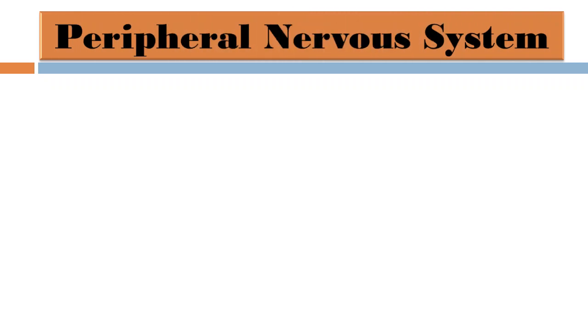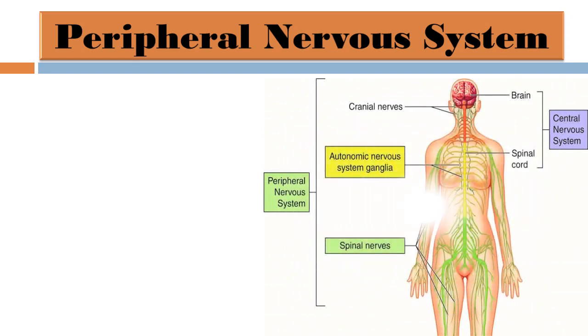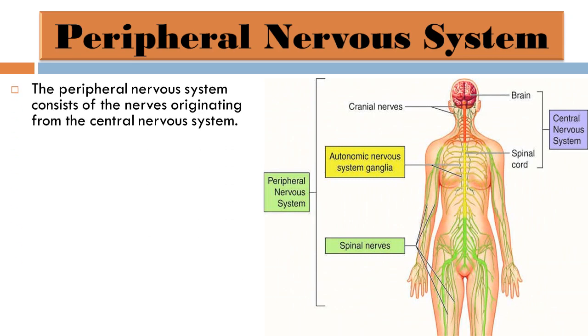So let's start. Now let us study the second type of nervous system, that is the peripheral nervous system. So what is it? Here you can observe the peripheral nervous system, in which there are two types of nerves, cranial nerves and spinal nerves. The peripheral nervous system consists of the nerves originating from the central nervous system. The central nervous system includes two parts, that is brain and spinal cord. These nerves connect the central nervous system with all parts of the body, and they are of two types, cranial nerves and spinal nerves.